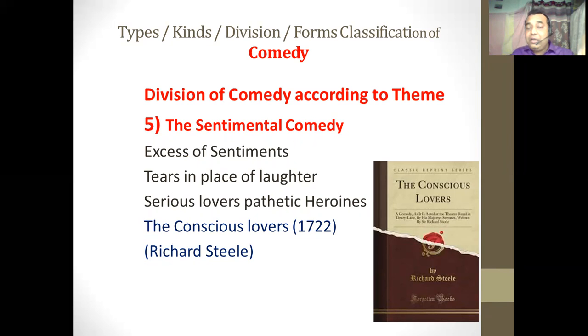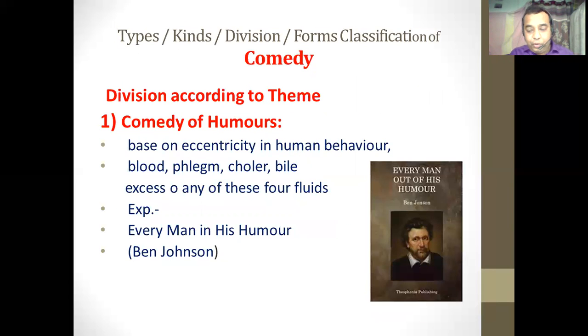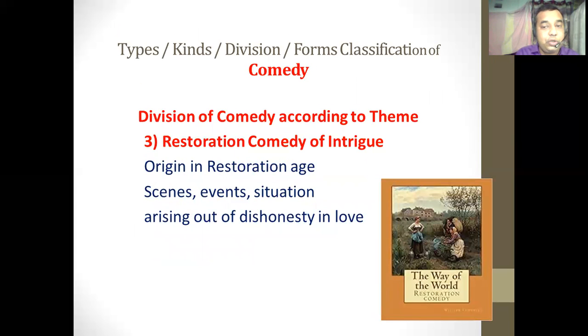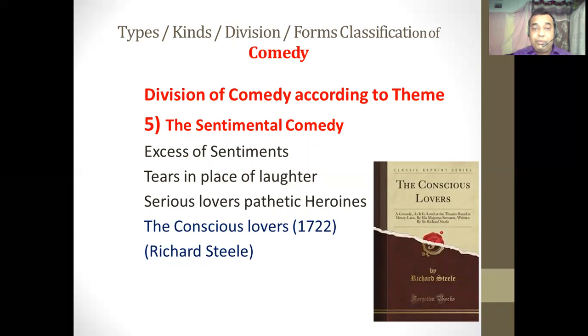So these are the five subtypes of comedy according to the theme. The first subtype was comedy of humors, the second was the gentle comedy, the third was the restoration comedy of intrigue, the fourth was comedy of manners, the fifth was the sentimental comedy. These are the various types of comedy according to the form and structure and according to the theme.